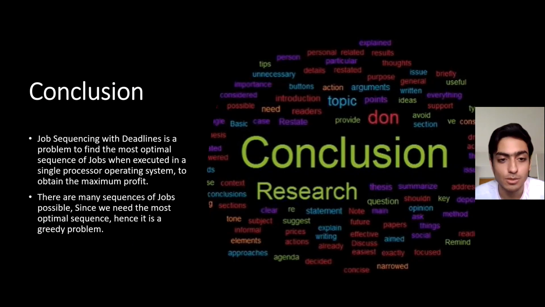The job sequencing problem with deadlines. The deadlines is an important term here. The job sequencing with deadlines is a problem to find the most optimal sequence of jobs when executed in a single processor operating system. We can do only one problem at a time. We can't do multiple problems at a time. That's the main thing. We need to obtain the maximum profit using it. There are many sequences of jobs possible, and since we need the most optimal sequence, hence we use the greedy algorithm in it.